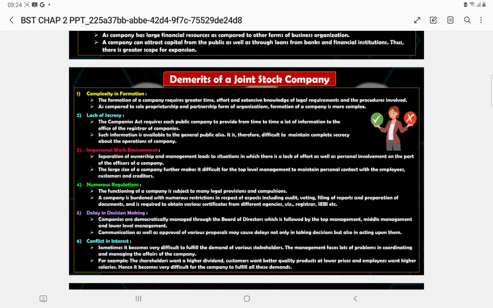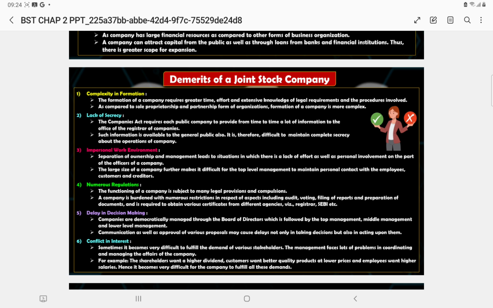Delay in decision making, reason is again we need to ask the shareholders, we need to understand when they will be available, and generally we talk about board of directors who are following the procedure starting from top level to middle to the lower one, and they are handling the situation. So when the things pass from different levels of management, it may take more time, that's why we get it delayed. So delay in decision making.